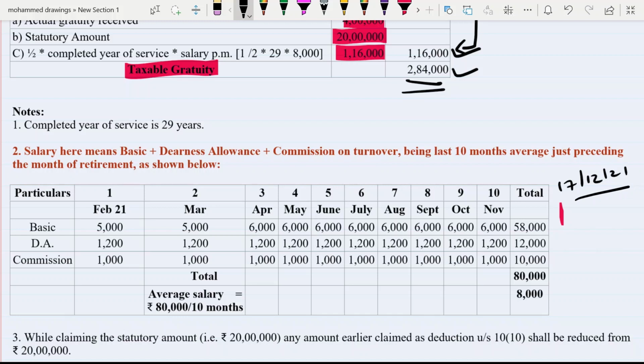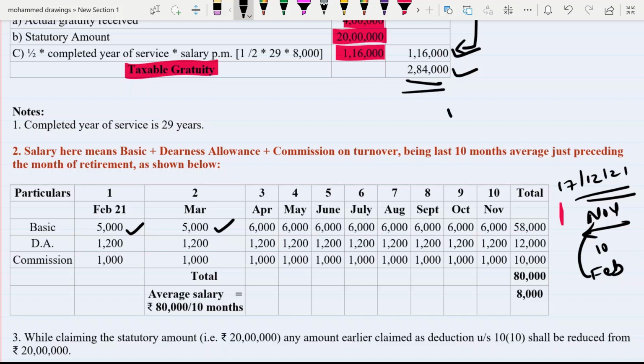So now your calculation of average salary starts from November, and you have to go back. If you go back 10 months, then you will get February. So your calculation must start from February and it must end on November. So what is your salary in February? 5,000. What is your salary in March? 5,000. But what is your salary in April?